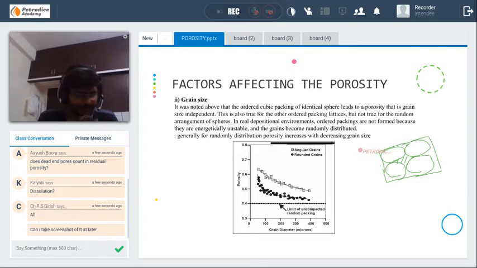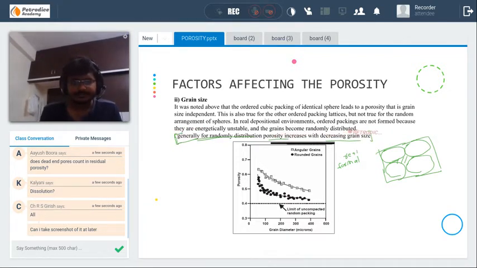Whereas in real life formations, they are not the same. All the grain sizes will be different. As grain size distribution increases, the porosity decreases. Generally, for randomly distributed grains, as there are many grain sizes associated with the formation, porosity increases with decreasing grain size. Okay, try to remember this.